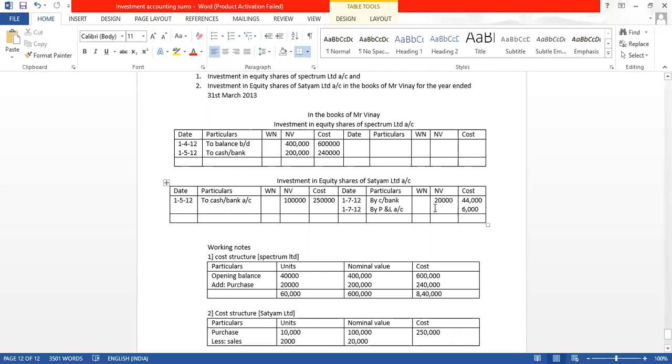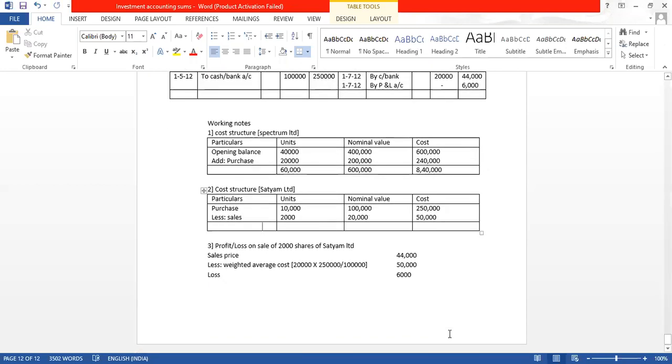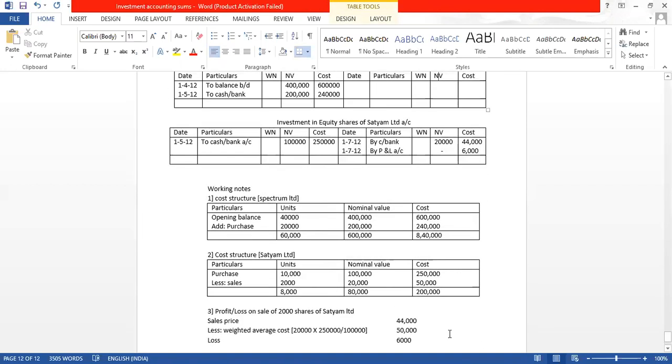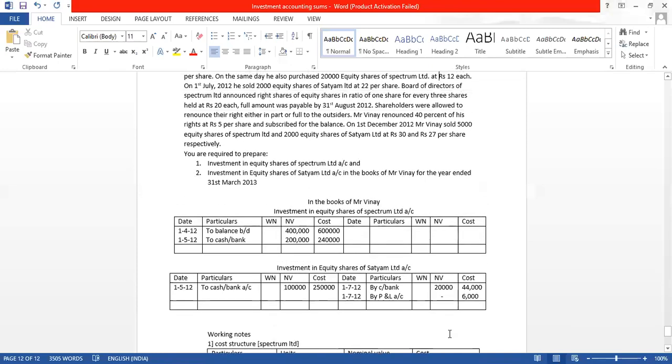So this is done. Now let us complete this here. It is 50,000. Cost is 50,000. So how much are we left with? Number of shares 80,000, and this is 2 lakh. Now let us read further.